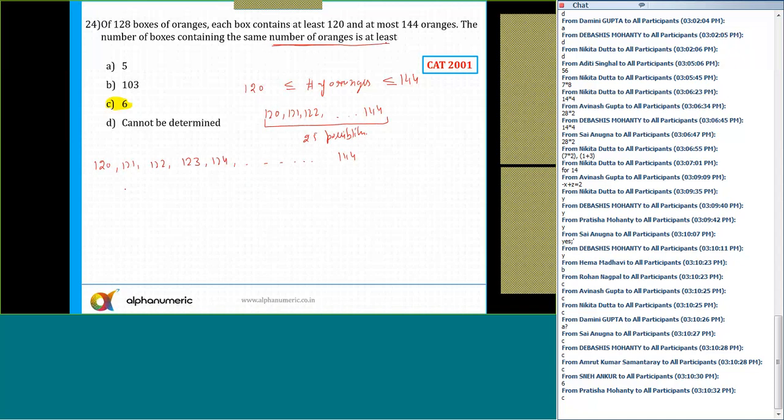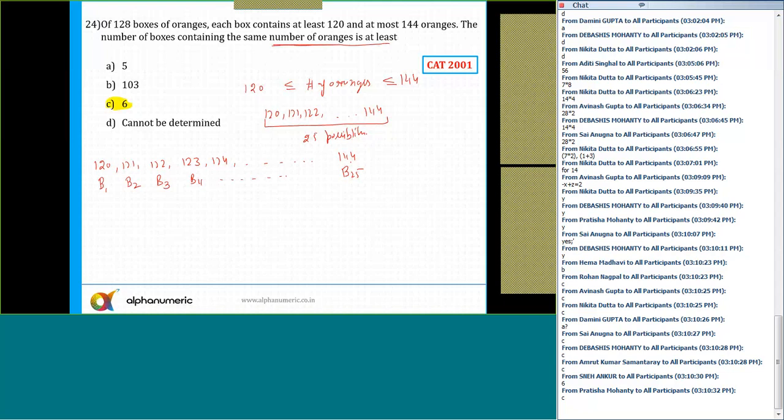So what should I try? I should try that in all the boxes the number of oranges should be different. So I'll say in box number B1 I'll put 120 oranges. In box B2 I'll put 121. In box B3 I'll put 122. In box B4 I'll put 123 and so on. And in box number 25 I'll put 144. But we have got 128 boxes. So 25 different quantities of oranges in 25 different boxes.